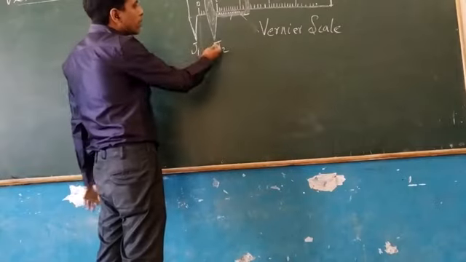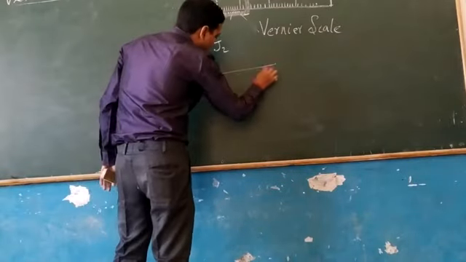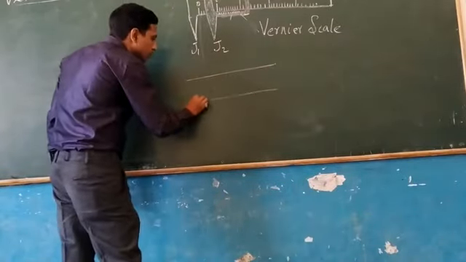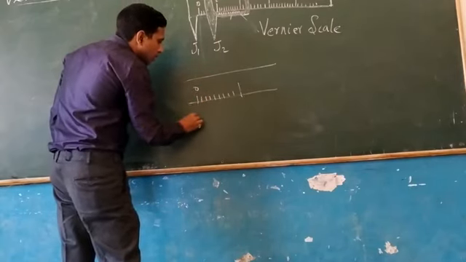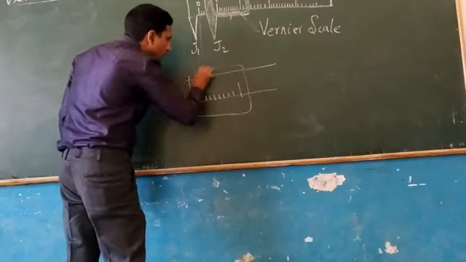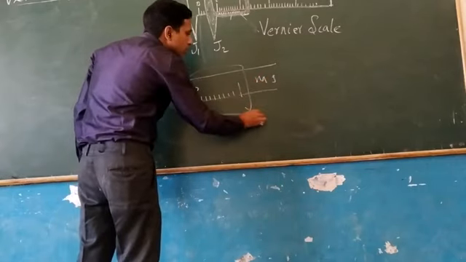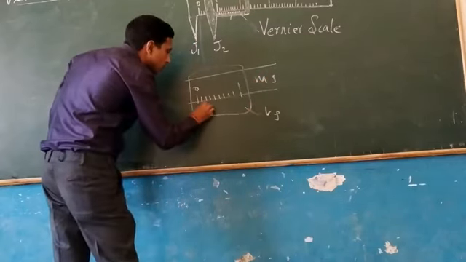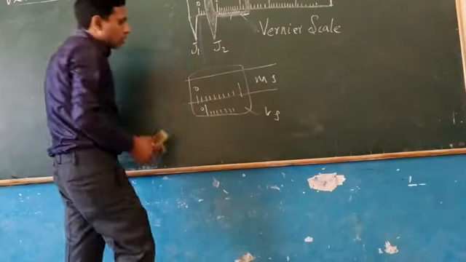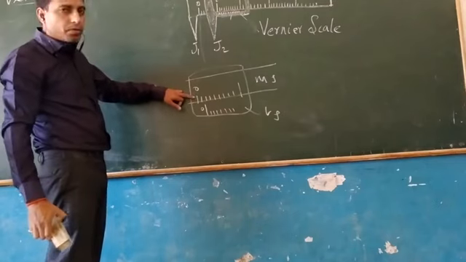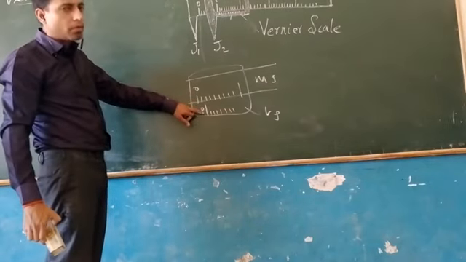We will make both the jaws in contact and then we will observe. Suppose this is the main scale and this is your vernier scale. You can see here, this is the 0 of main scale and this is the 0 of vernier scale.